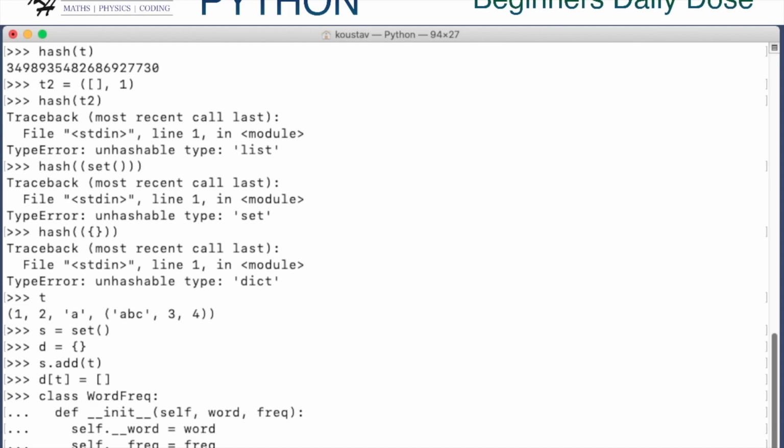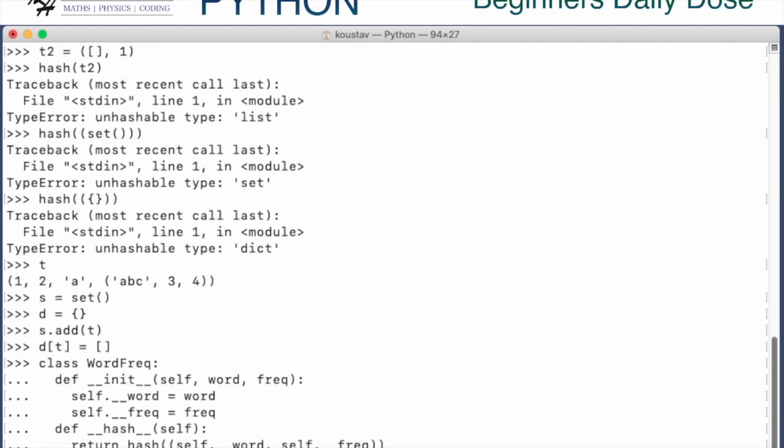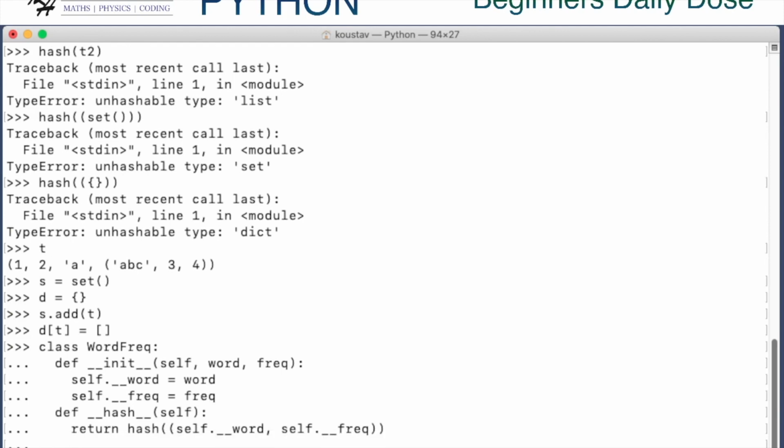Okay, so the class is defined. Now let's say we instantiate two objects of WordFrequency: WF1 with ABC and 10, and WF2 with DEF and 1.